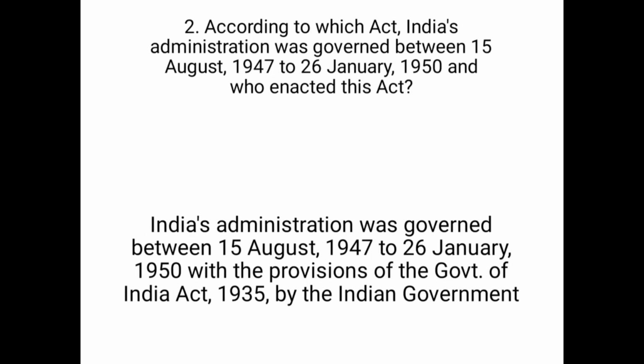according to which act was Indian administration governed between 15 August 1947 to 26 January 1950 and who enacted this act? The answer is, Indian administration was governed between 15 August 1947 to 26 January 1950 with the provisions of the Government of India Act 1935. And who enacted it? It was enacted by the British government.